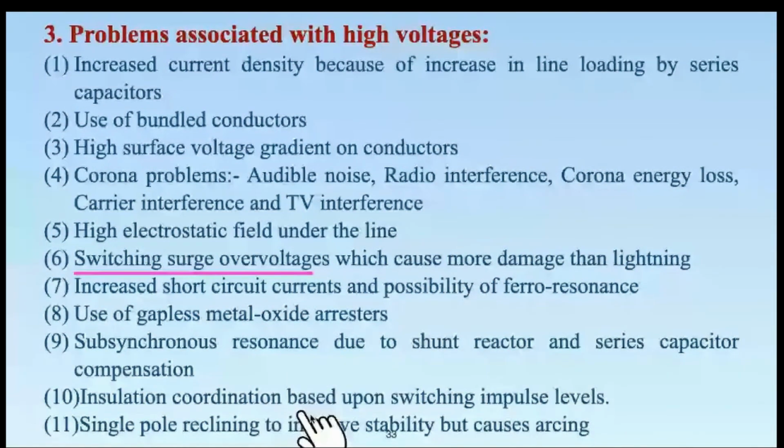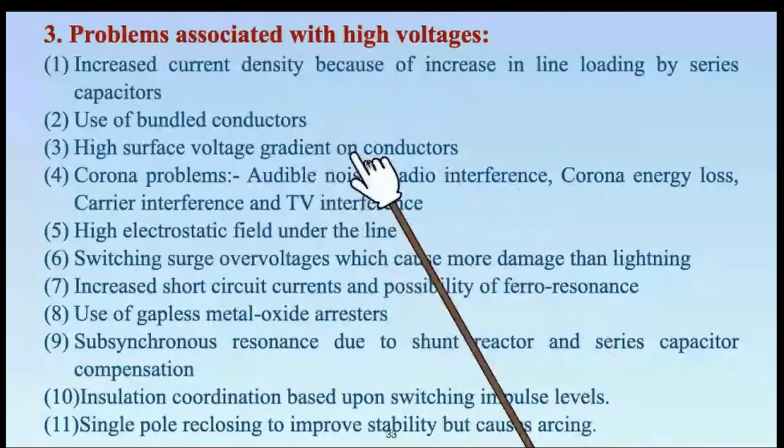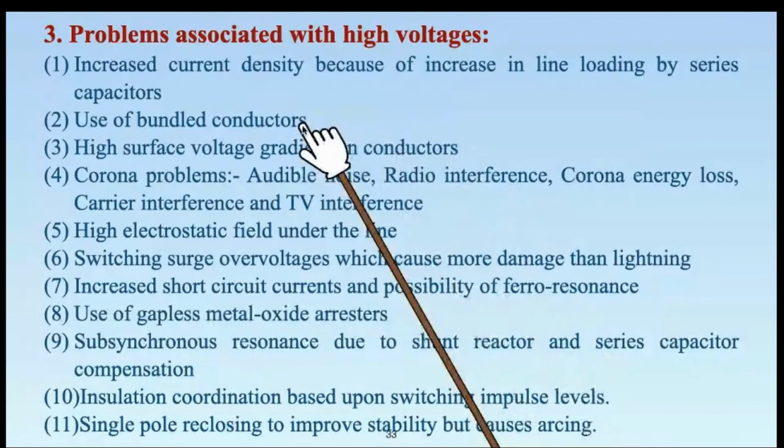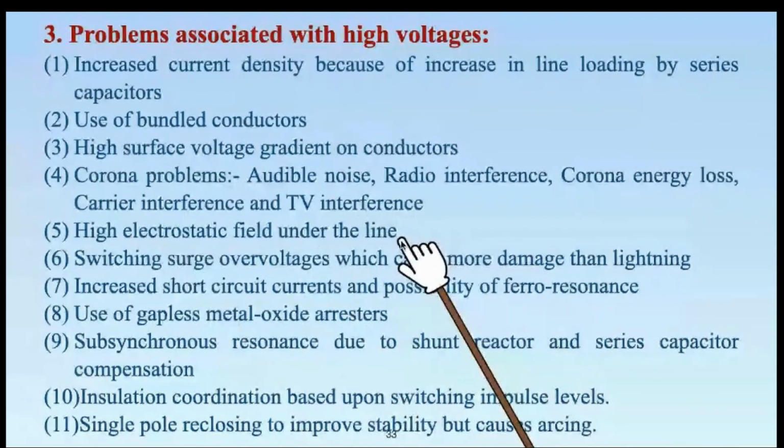Then insulation coordination is based more upon the switching impulse level. You can see here that switching surge overvoltages become prominent, so the switching impulse level becomes important. As we list these problems, you'll realize there are the high surface voltage gradient, the use of bundled conductors, the problems associated with corona, the high electrostatic field under the line, and later on the insulation coordination. All these things which are listed here will be covered step by step as we go through the course in the upcoming chapters.